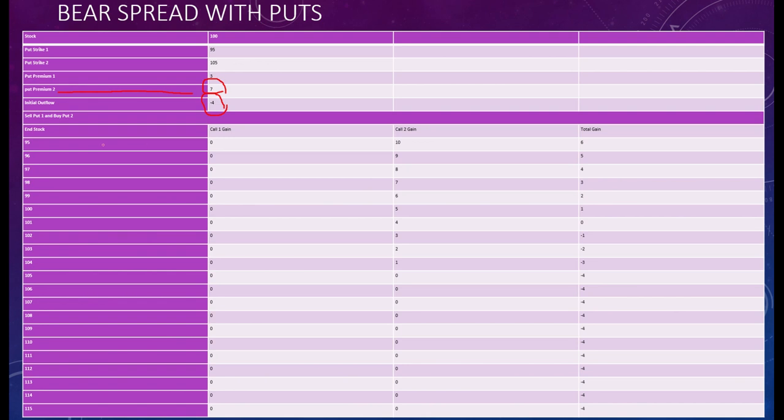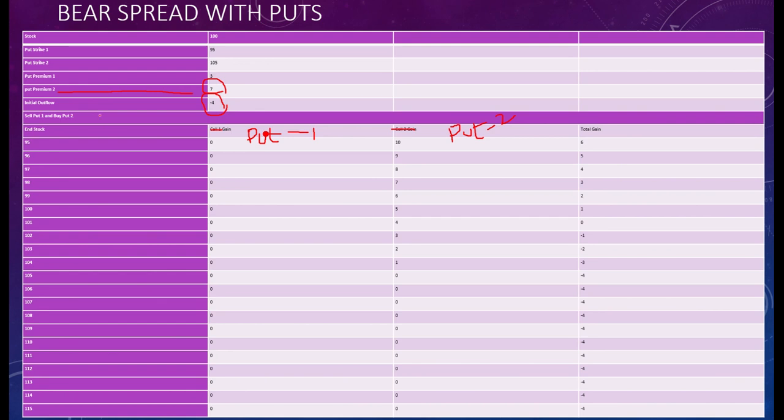Now let us understand the strategy. For example, the prices range from 95 to 115. Let's first understand put 1.